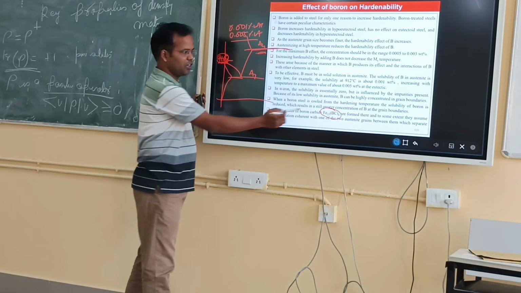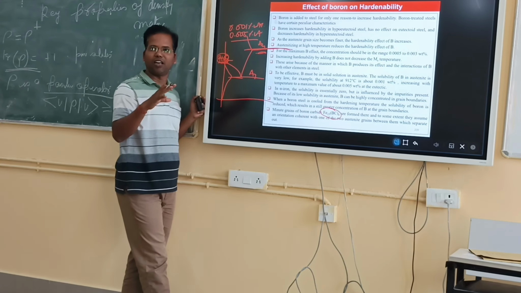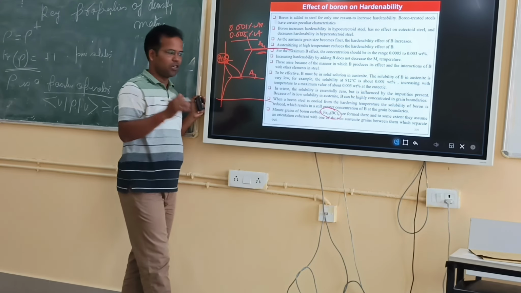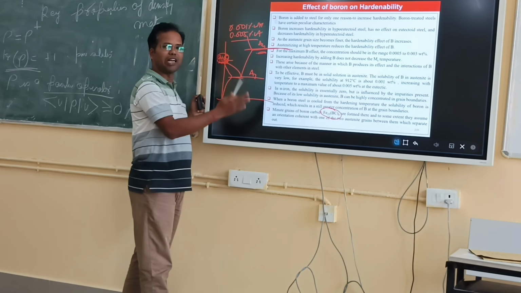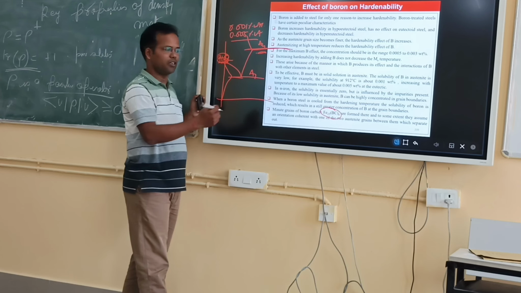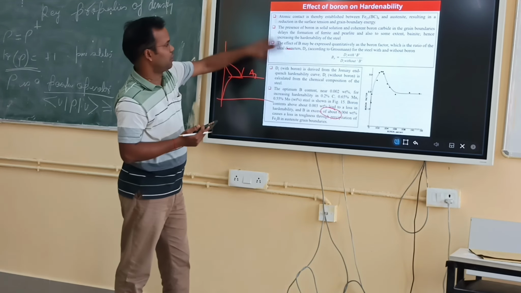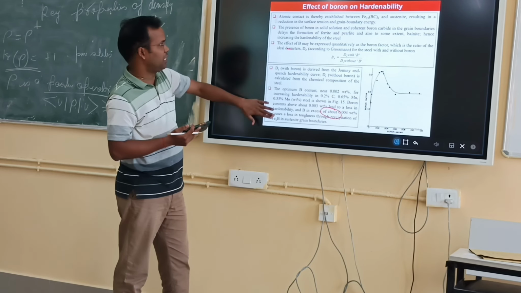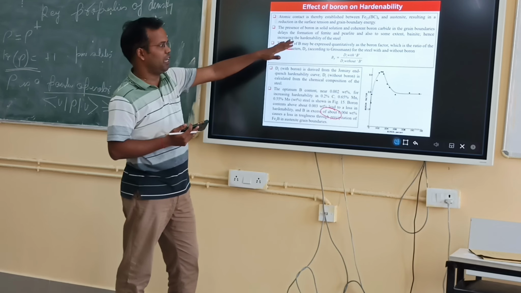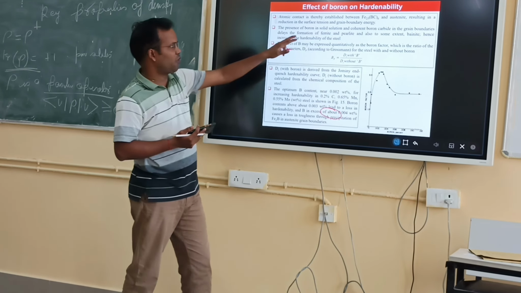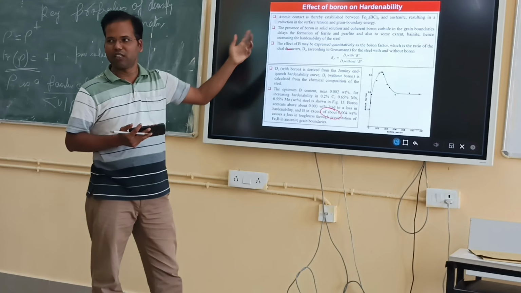If it were incoherent, there would be more chances of formation of pearlite and ferrite. Because it is a covalent carbide, it will promote the formation of martensite. So boron increases the hardenability of steel by delaying the formation of ferrite and pearlite at the grain boundary and by promoting the formation of martensite.